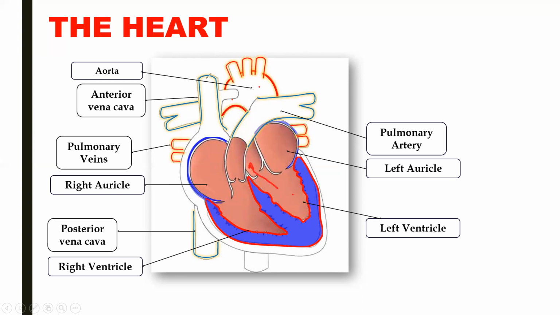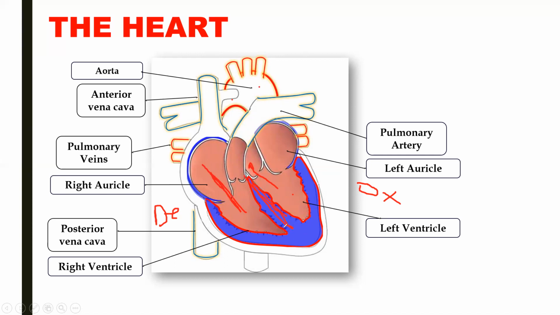What you have to keep in mind is the right part of the heart always carries deoxygenated blood and the left part always carries oxygenated blood. Okay. Now this oxygenated blood and deoxygenated blood never mix, and this is because of this central wall that is called the septum.